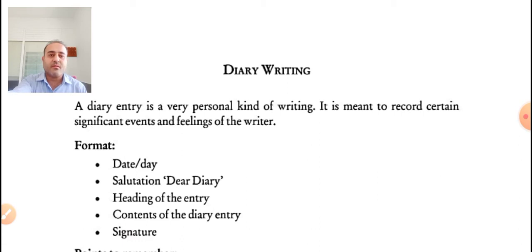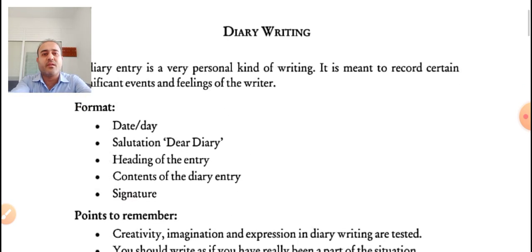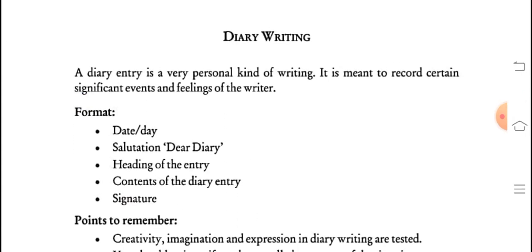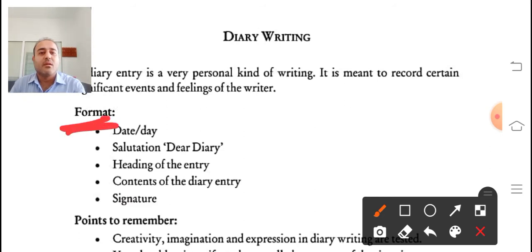Okay, and the format of the diary is very simple. So here you can find it, right? The format of the diary is given here. Okay, so the format shows that the diary starts with a date or a day. Okay, then the salutation. So we must write dear diary, or you can even use hi diary or hello diary. You can even give a name to the diary, okay, to get closeness with your diary.